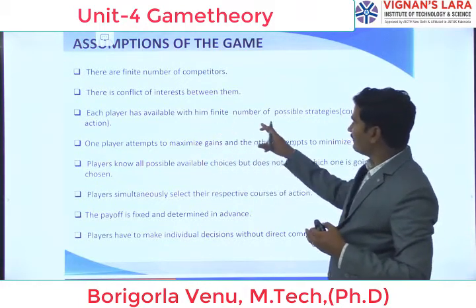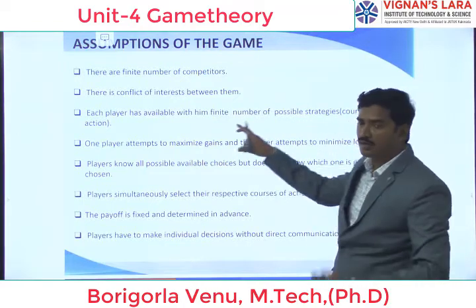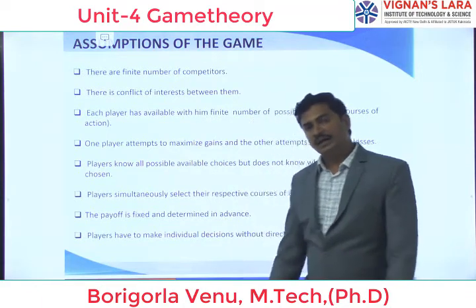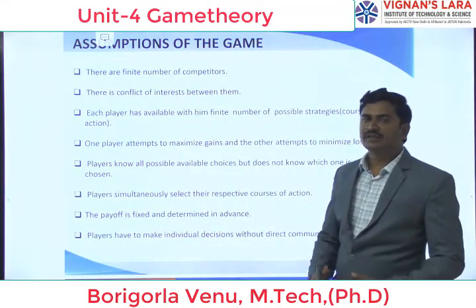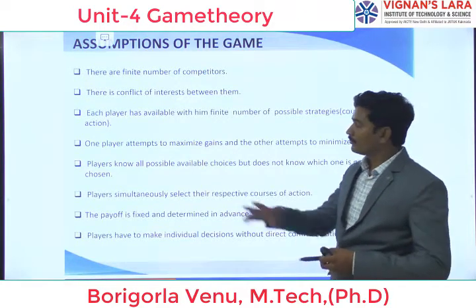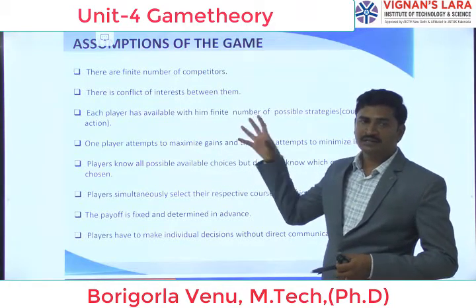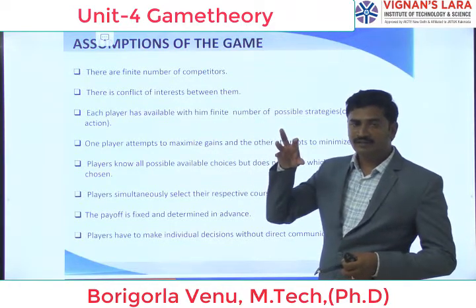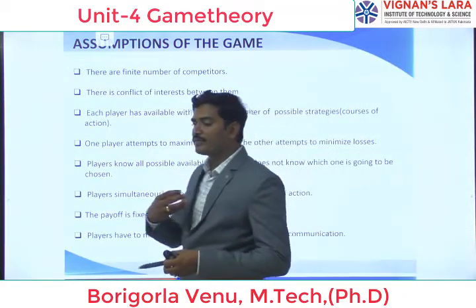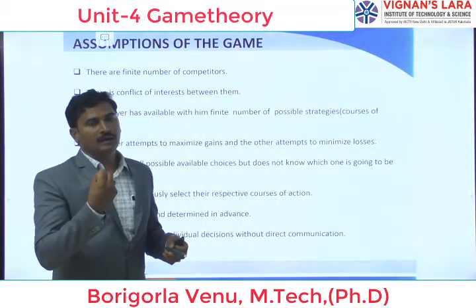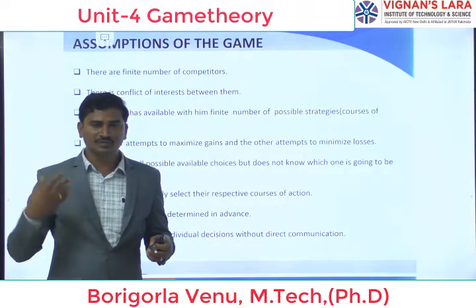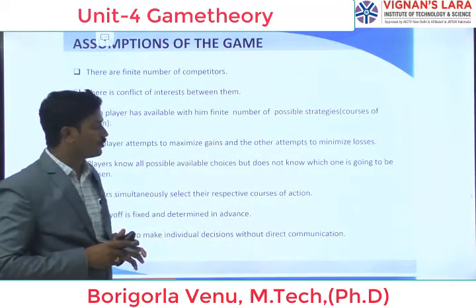Next, each player has available to him a finite number of possible strategies or courses of action. If we take a game like cricket, there are 11 players. Each individual maintains their own strategies for playing the game. Each player has his own strategy. They collect or revise the strategy from their course of action, meaning from their teammates or coach, or from their previous matches, or otherwise they implement their own strategy. They have one idea about that strategy.